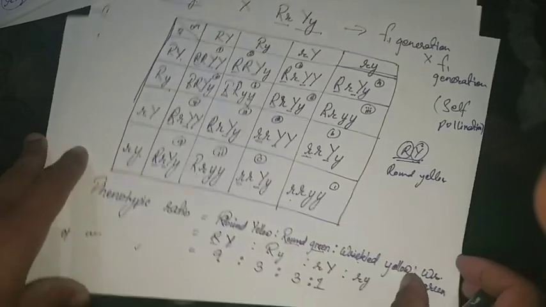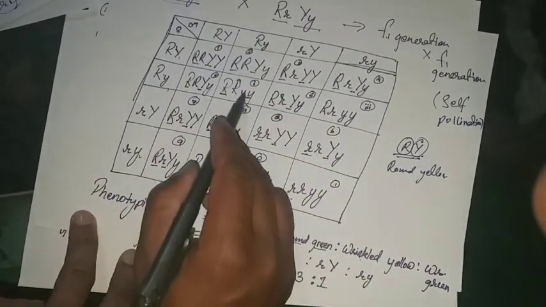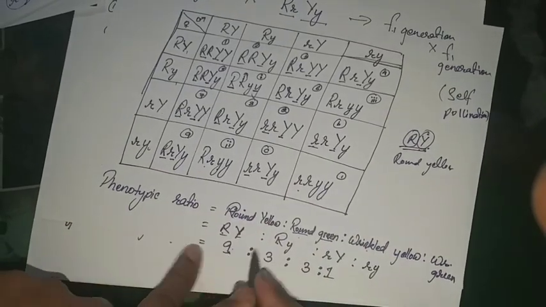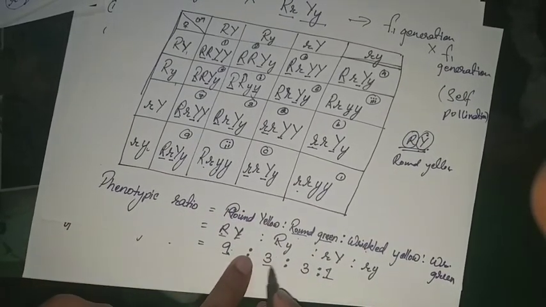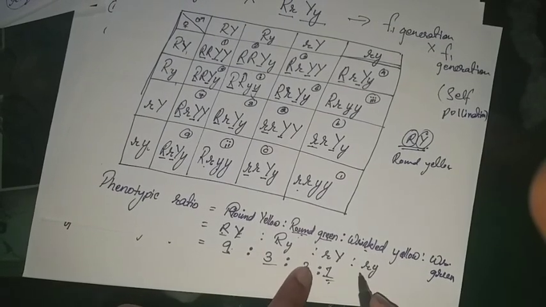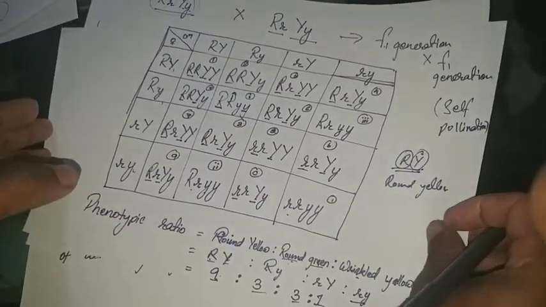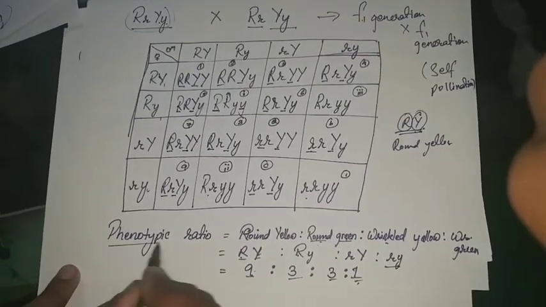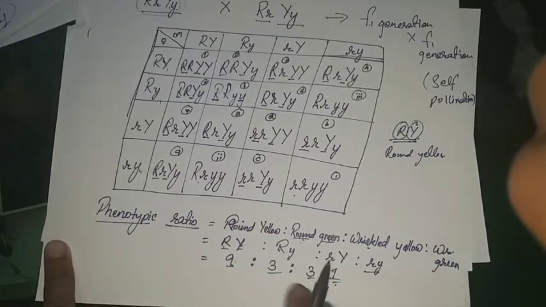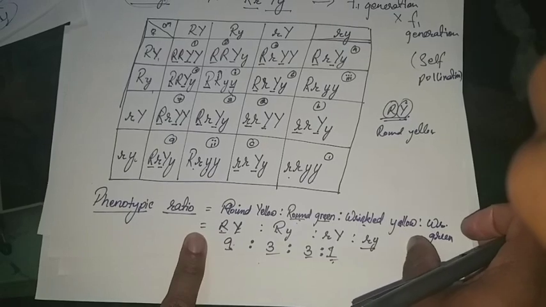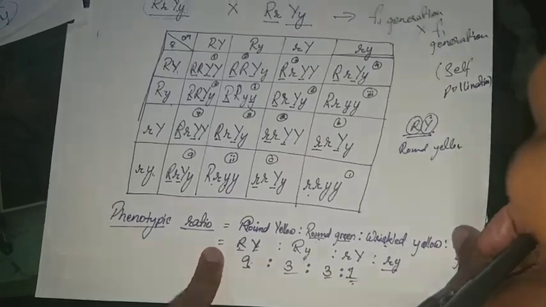seed. So in total there are 16 plants: 1, 2, 3, 4, 5, 6, 7, 8, 9, 10, 11, 12, 13, 14, 15, 16. Out of 16, 9 plants bear round yellow seed, 3 plants bear round green seed, 3 plants bear wrinkled yellow seed, and 1 plant bears wrinkled green seed. Since it is expressing itself, it is known as phenotype, and the phenotypic ratio of any dihybrid cross is 9:3:3:1.